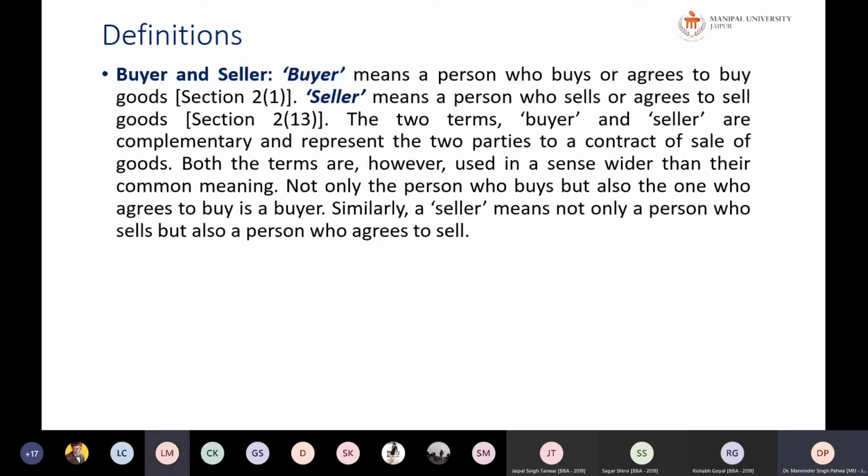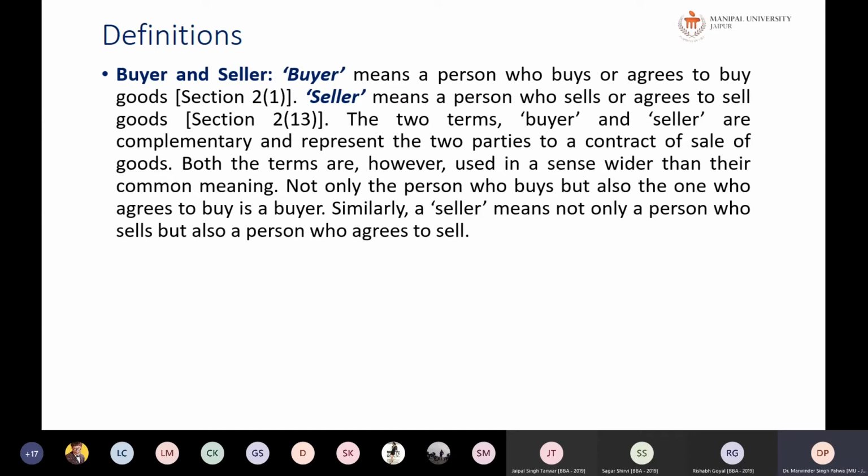So buyer and seller. Buyer means a person who buys or agrees to buy. Seller is a person who sells or agrees to sell. Now buyer and seller are complementary and represent two parties to the contract of sale of goods. Both the terms are, however, used in a sense wider than their common meaning.